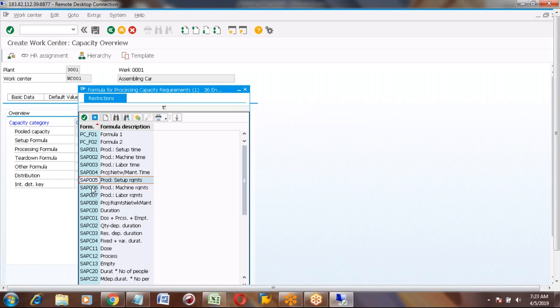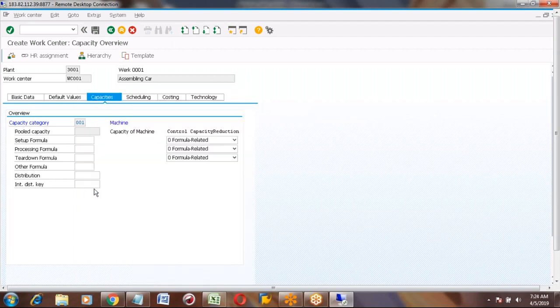And if you are using the labor, then it's 7. Okay, but there is the other one, labor time. Yeah, I'm coming to that. Presently I'm selecting the SAP006.